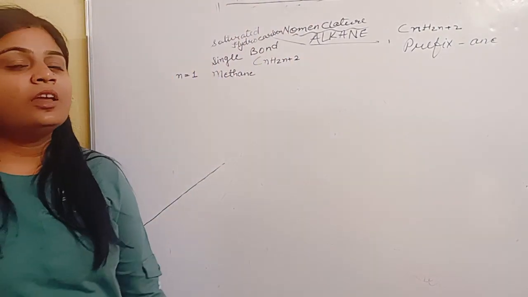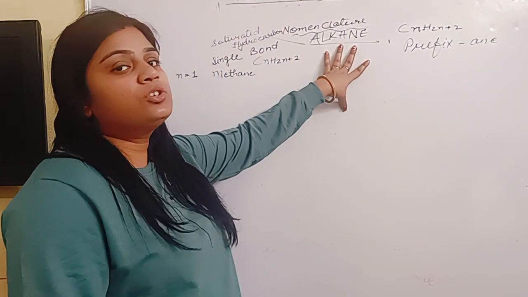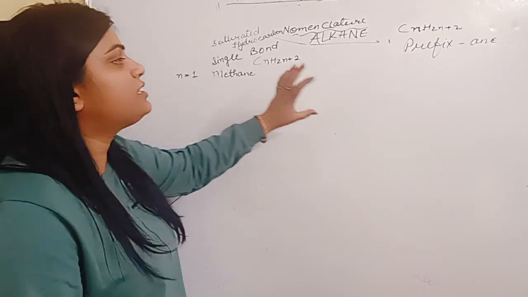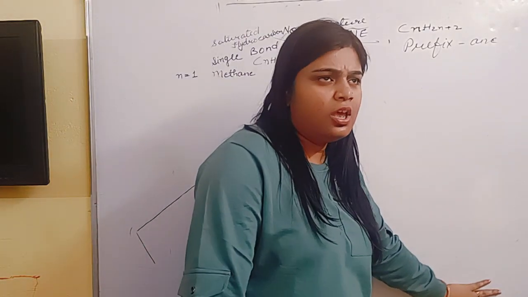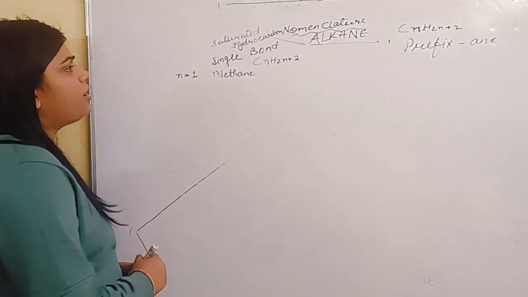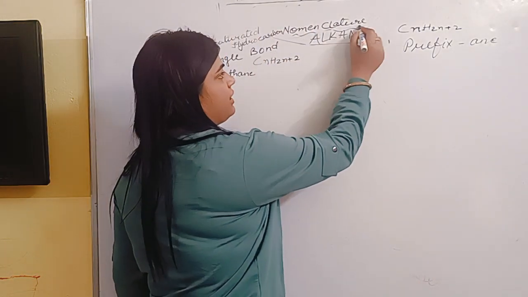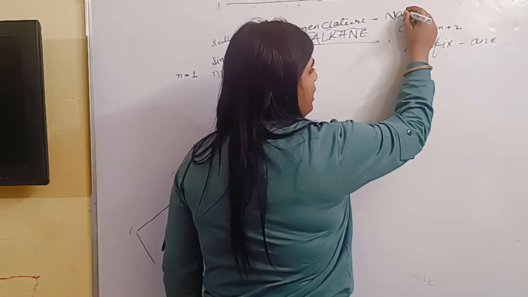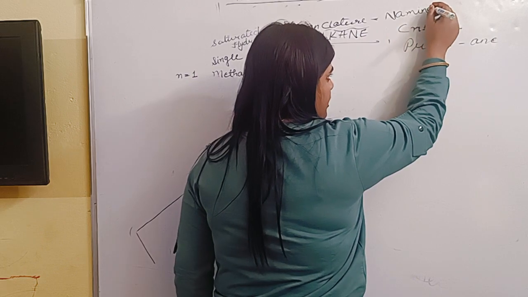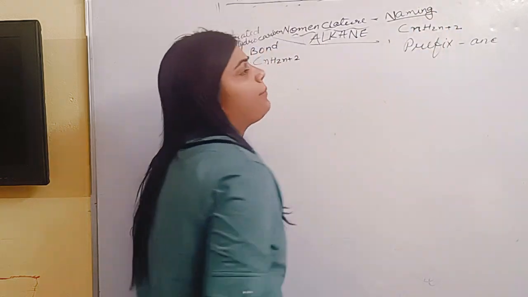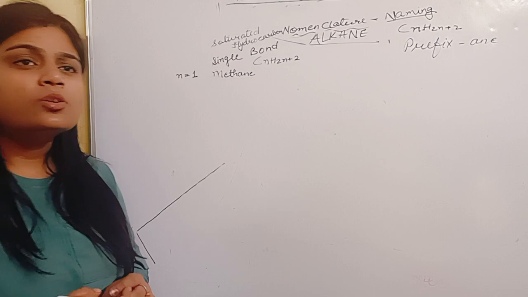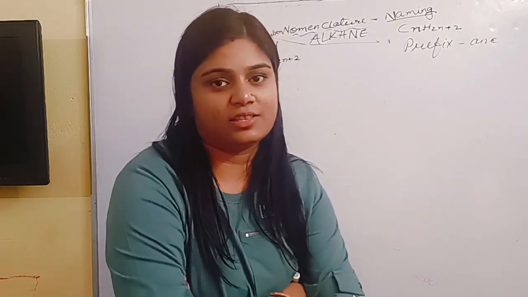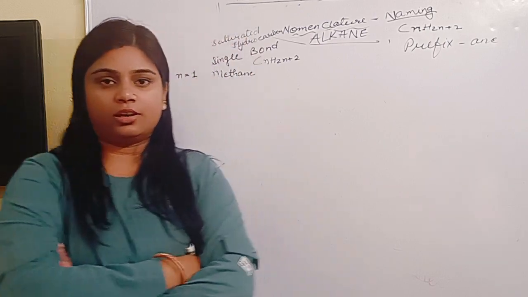So let's start. Now coming to the alkane, here I will start with two words: the suffix and the prefix. You must be knowing what the word nomenclature means. Nomenclature means naming, the naming of the carbon compounds. So why is naming necessary? Like we name ourselves, so it is easy to recognize each other.